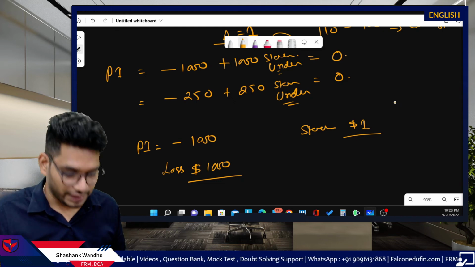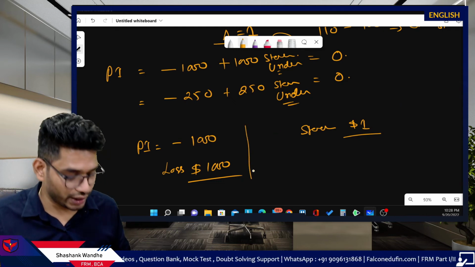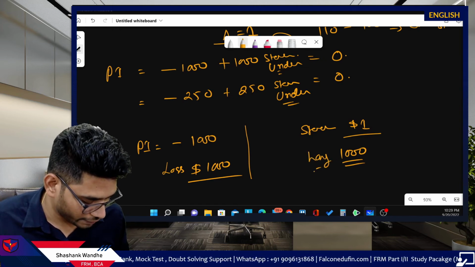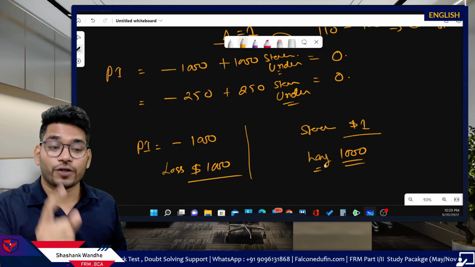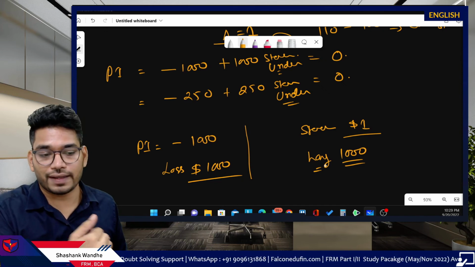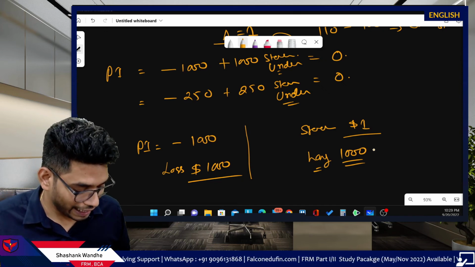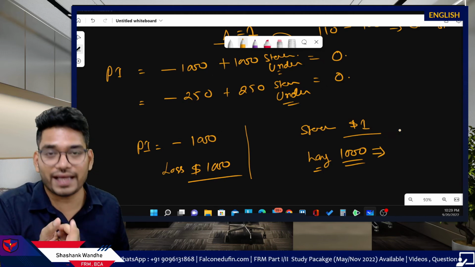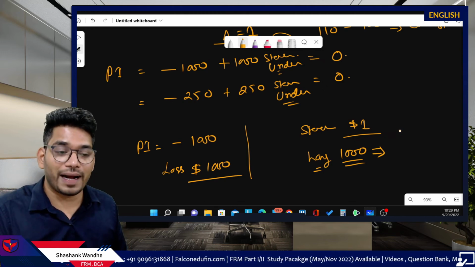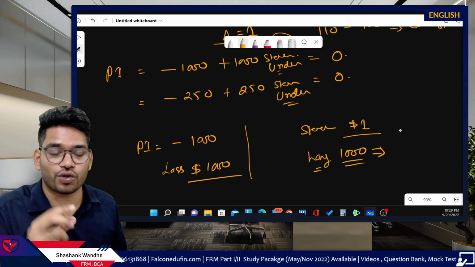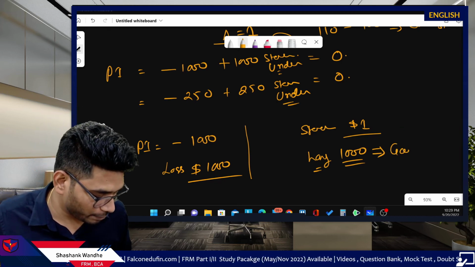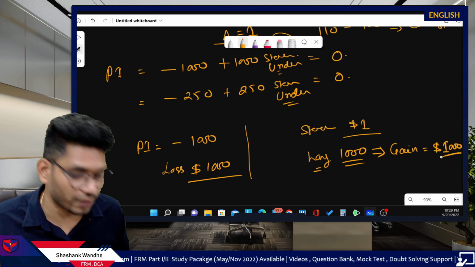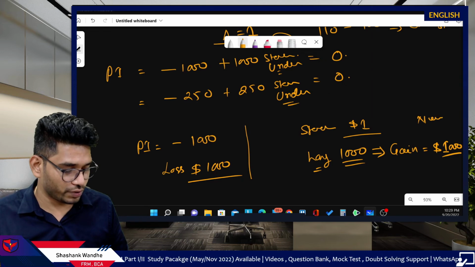Now, this is your existing position. The new position is 1000 stocks long, right? If you take a 1000 long position in these stocks, 1000 in total, and this stock price increases by $1, automatically, because you hold 1000 such stocks, the total gain in this case will be $1000, right?